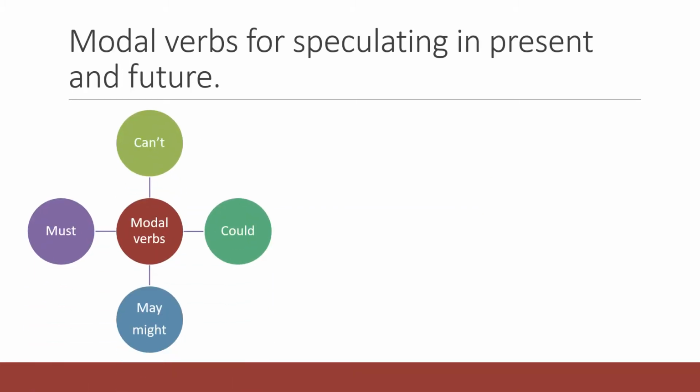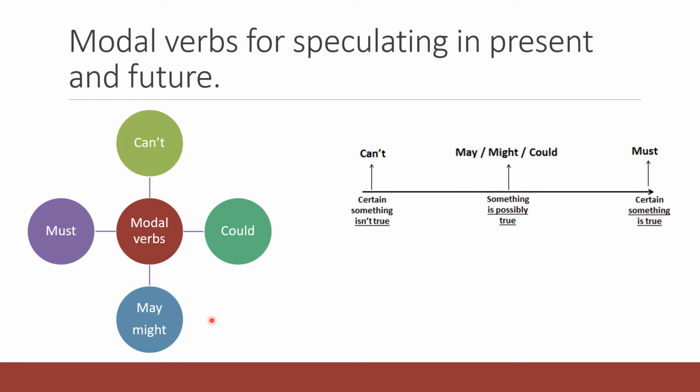Modal verbs for speculating in present and future. The modal verbs that we can use are must, can't, the negative form, could, may, and might. Now let's see how we use each of these modal verbs.